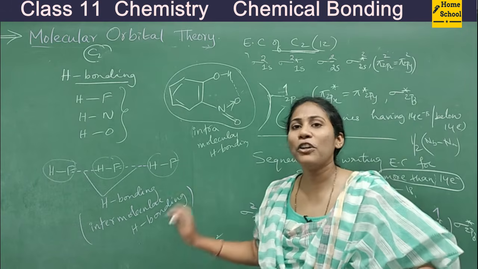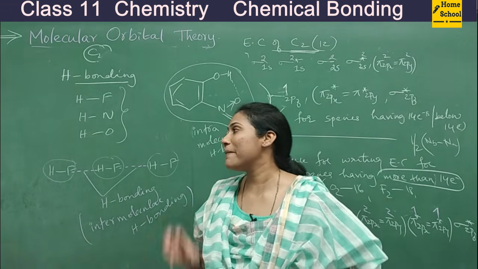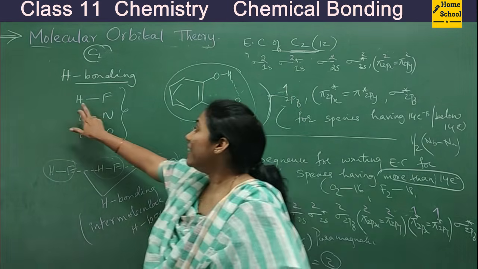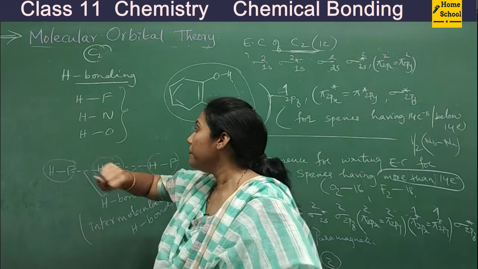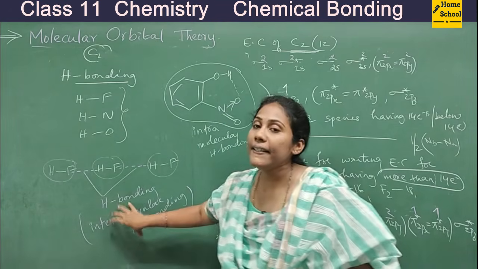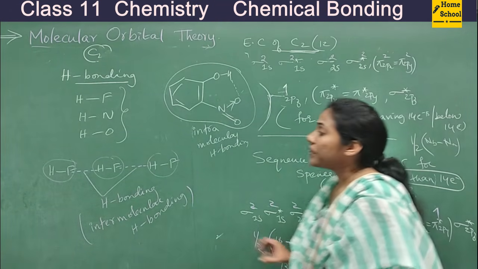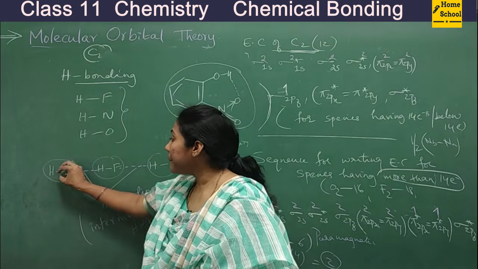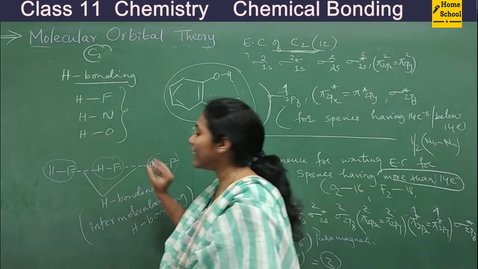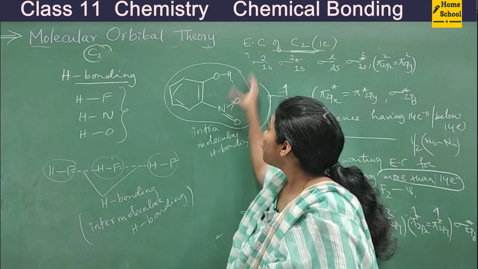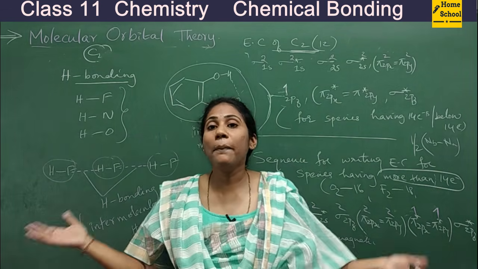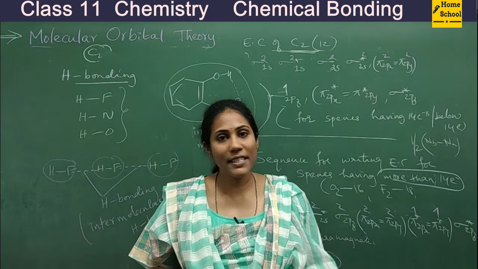So that's it. There is no rocket science involved in hydrogen bonding. Very simple. It's a kind of attractive force that can be created between hydrogen and fluorine if they are near, hydrogen and nitrogen, and hydrogen and oxygen. Two types are there, intermolecular and intramolecular. If this attraction is created between the molecules, this is one molecule, this is second, this is third, between the molecules you have that attraction. That is called inter. Within the molecule, if there is an attraction, that is intra. That's all. So that's all about the chapter chemical bonding and molecular structure.